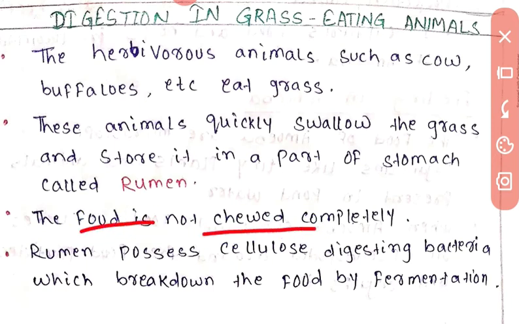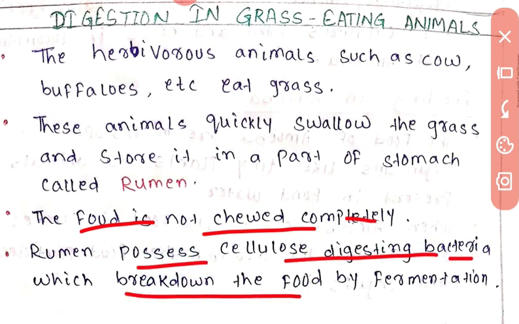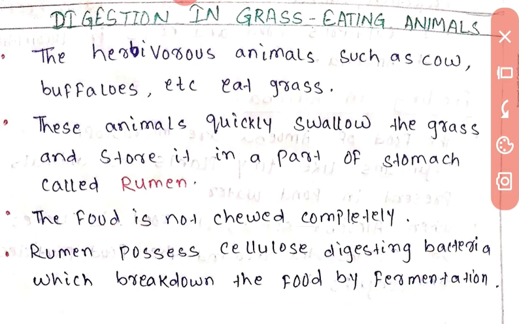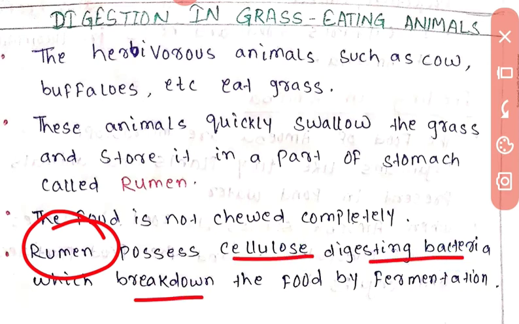The food is not chewed completely. Rumen possesses cellulose digesting bacteria which break down the food by fermentation. So, in that rumen, some cellulose digesting bacteria are present which break down the food by the process of fermentation. Fermentation is a process in which the complex food is broken down into smaller substances and it produces some energy.